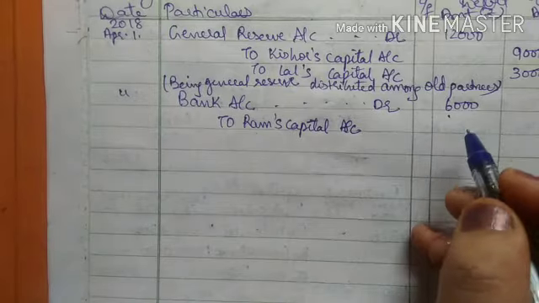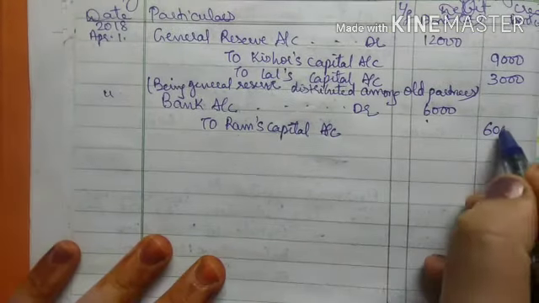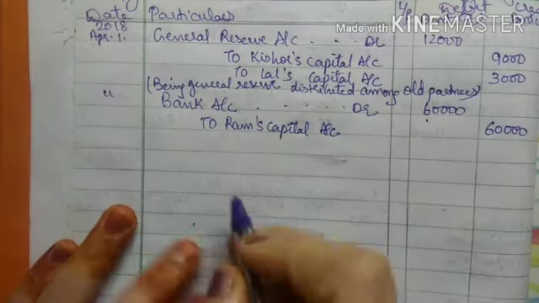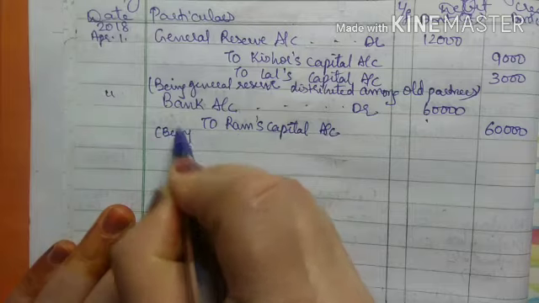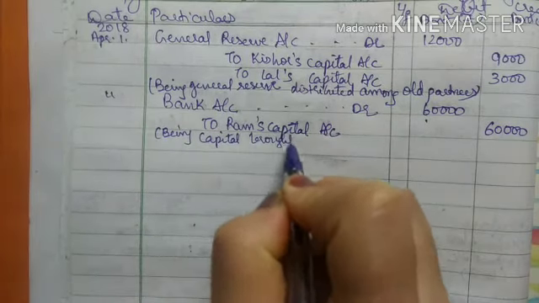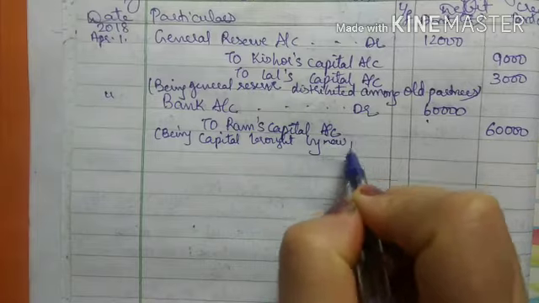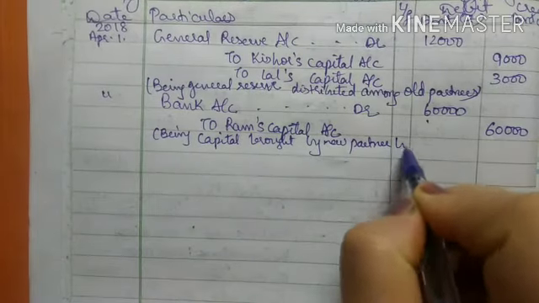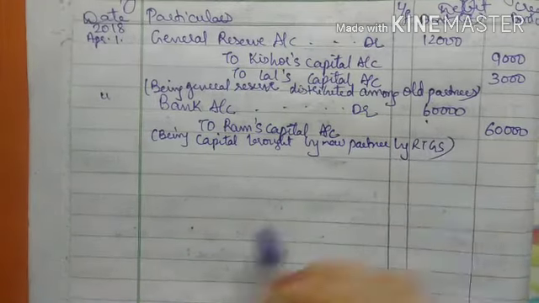So 60,000 in this column, also 60,000, being capital brought by new partner by RTGS. This is the narration.